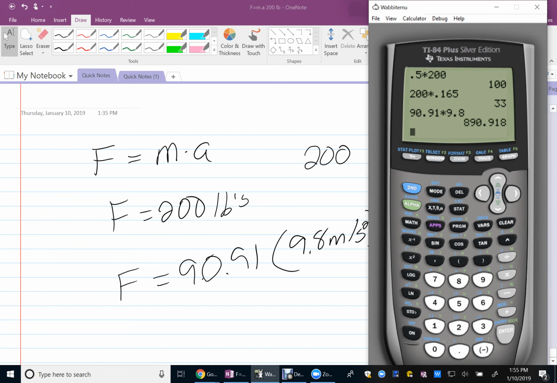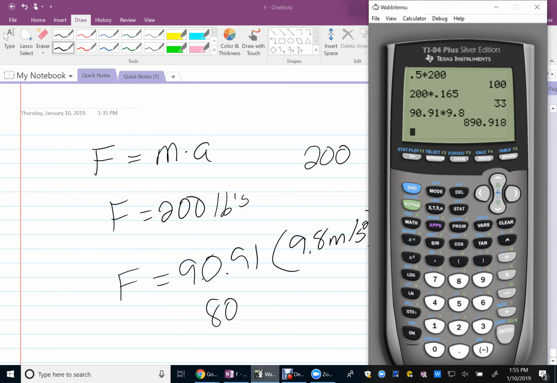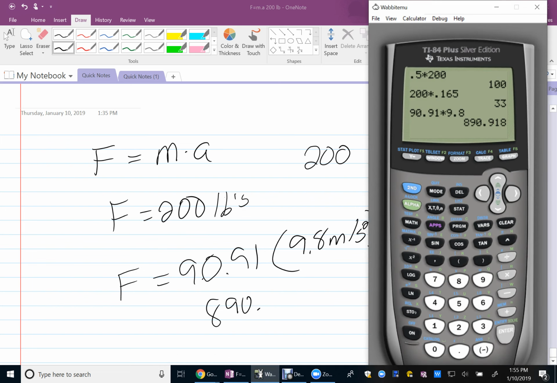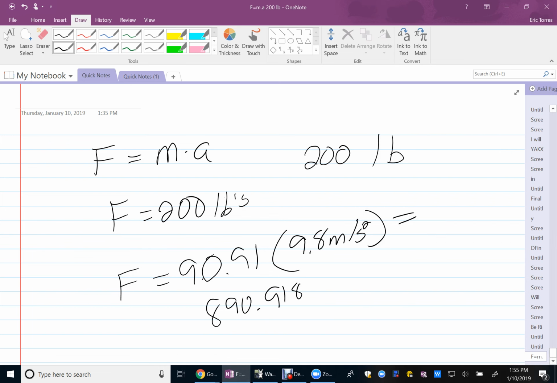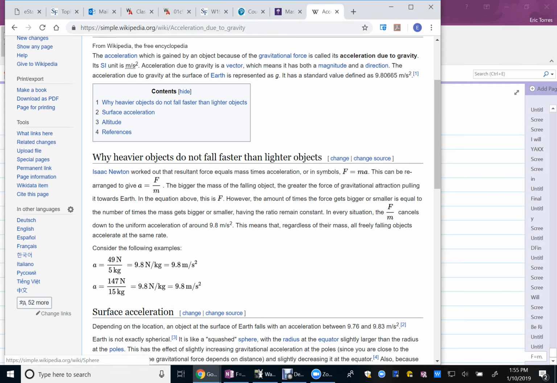That has a force of 890.918, and these are called joules. Sorry, not joules, newtons, isn't it? Newtons. Yeah, newtons of force. Force is measured in newtons.